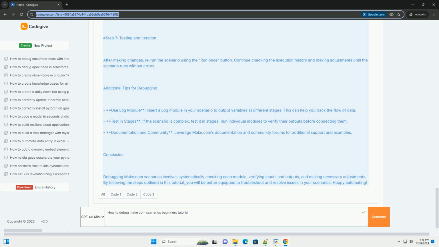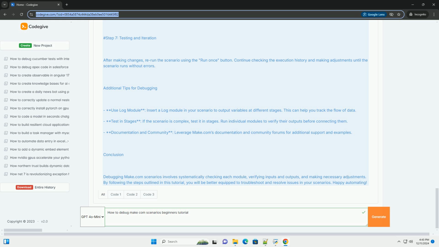Step 5: Inspect the data flow. 1. Connect to Google Sheets. Once the HTTP module is successfully fetching data, check the Google Sheets module. 2. Mapping data: ensure you are correctly mapping the output of the HTTP module to the input fields of the Google Sheets module. Example of mapping: if you fetched a user's name from the API, ensure that you map it correctly to the corresponding column in Google Sheets.